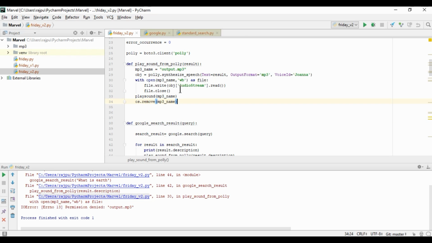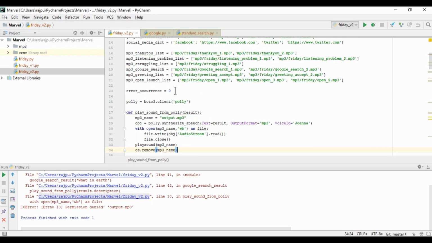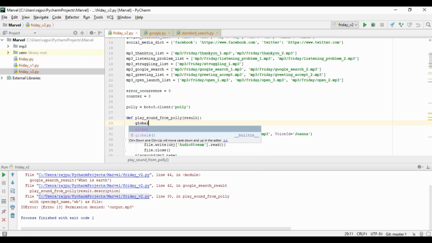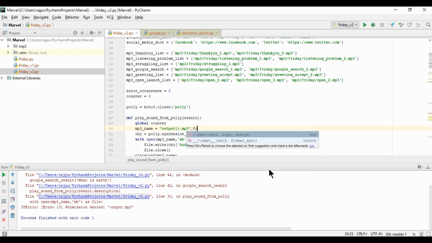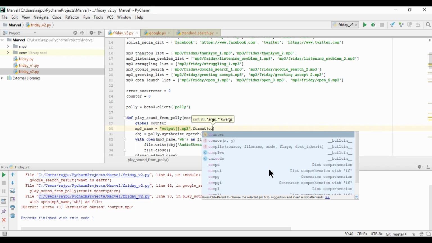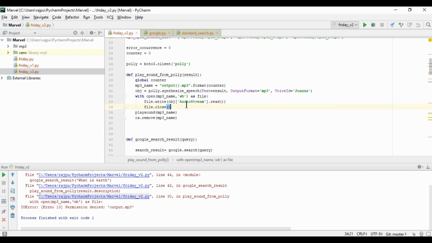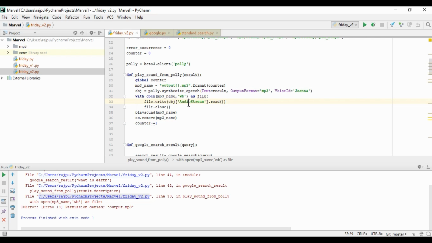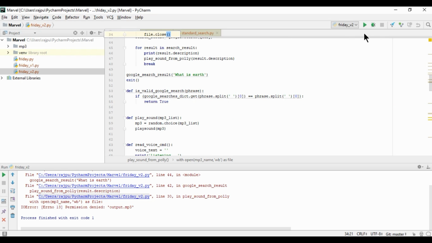And now what we will have, we will create a counter equal to 0, then make it global counter, and here we will just use .format with counter, and counter plus equals 1. So every time it will create a new file. So let's run this and let's see what we will have.